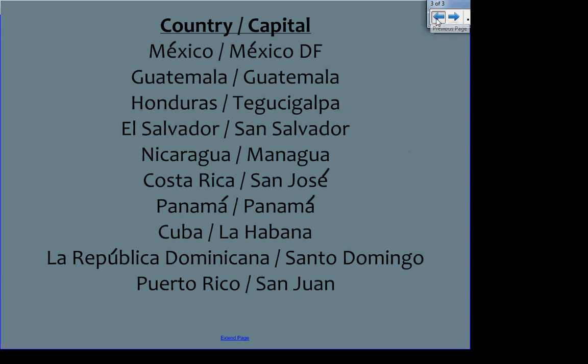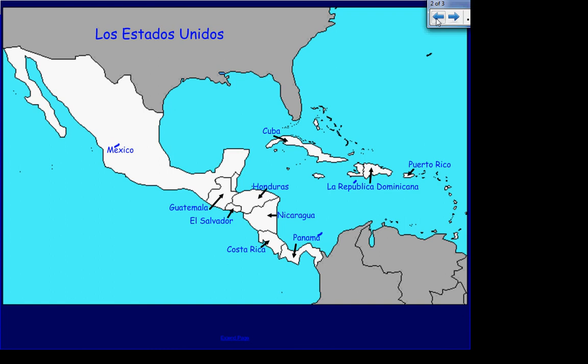There is a song on the website that we will be using in class to help you remember the countries and capitals. If you write it down in order, like I've given you on this page and on the capital page, then you should be good to go. Buena suerte.